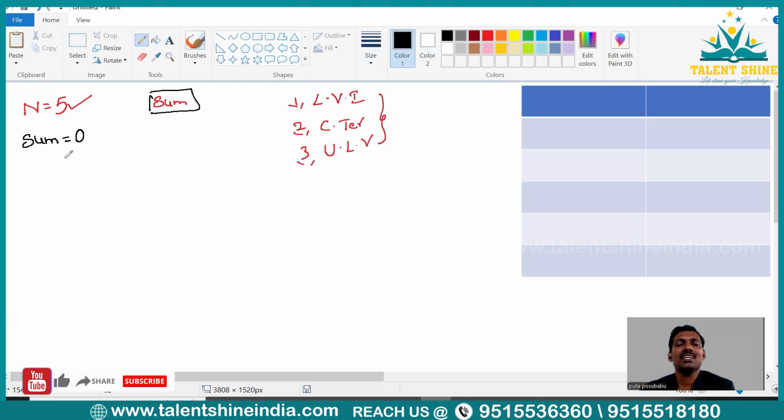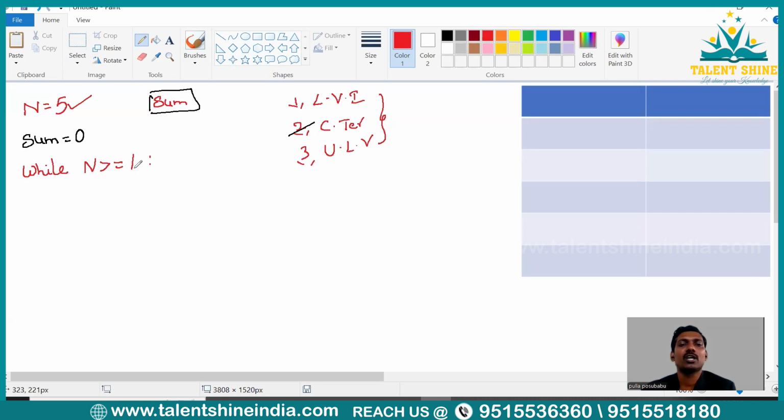Now, let us write the condition for termination. The condition is written beside while. So write while, and then write the condition here: n greater than or equal to 1. Why am I going to stop at 1?